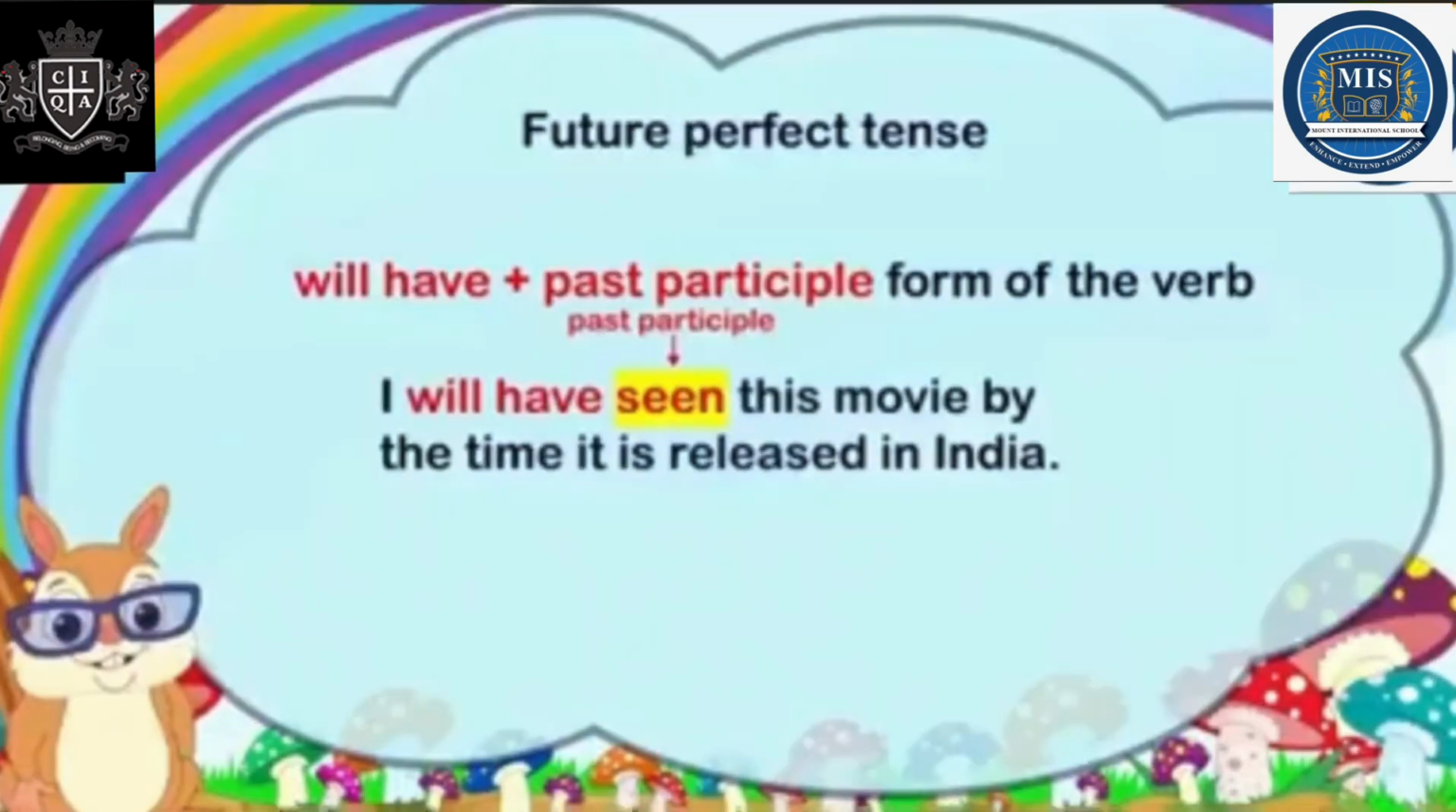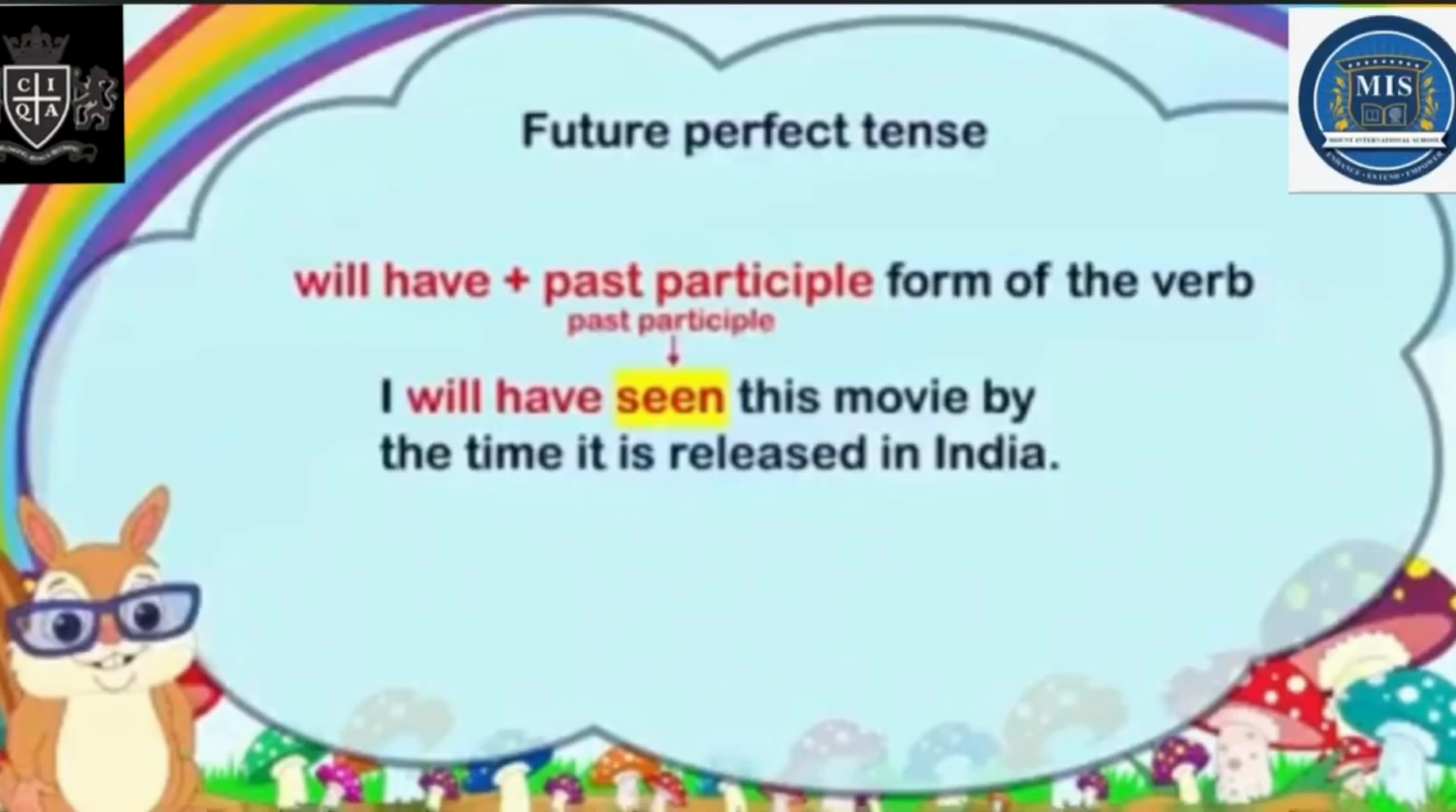So now you need to remember that perfect tenses are used with helping verbs has, have, and had, and the past participle form of the verbs. And there are three kinds of perfect tenses: present, past, and future. So I hope the concept is clear to you.